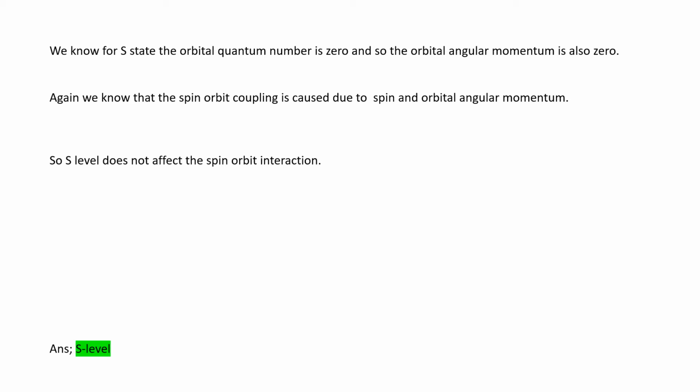We know for S state the orbital quantum number is 0 and so the orbital angular momentum is also 0. Again we know that the spin orbit coupling is caused due to spin and orbital angular momentum. So here S level does not affect the spin orbit interaction. So our answer will be S level.